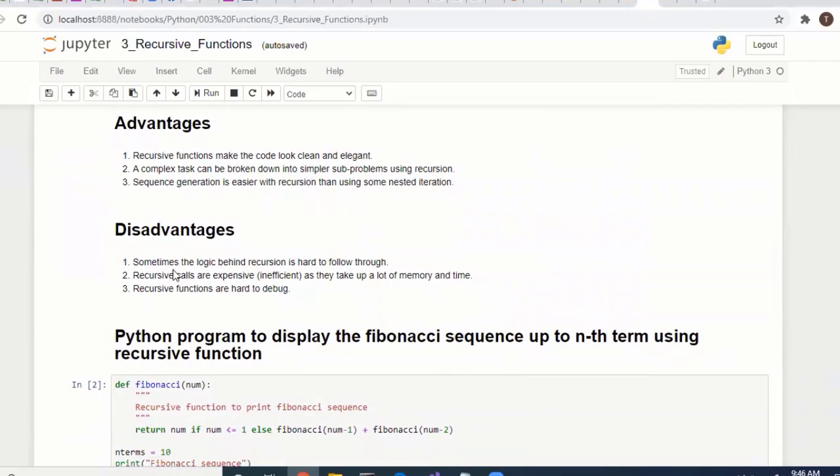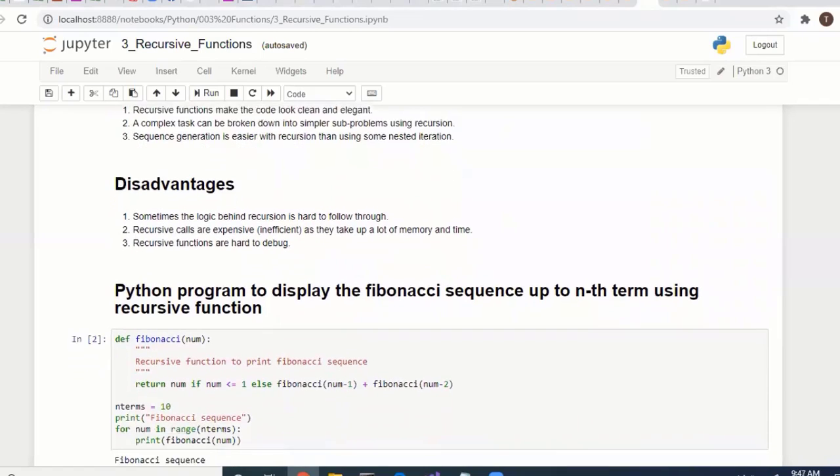Okay, what is the advantage of a recursive function? Code looks clean and elegant. Complex tasks can be broken into simpler parts. And the only thing is you should understand the logic, how to use it. If you practice yourself, it will be very simple. Don't bother about it. So sequence generation is easier than if you are using nested iteration.